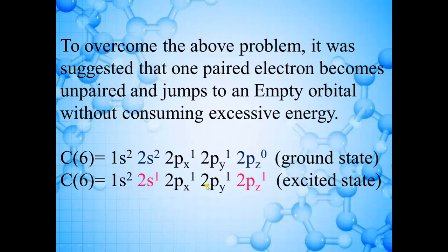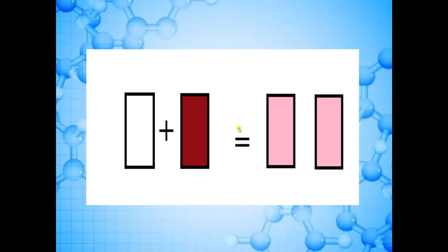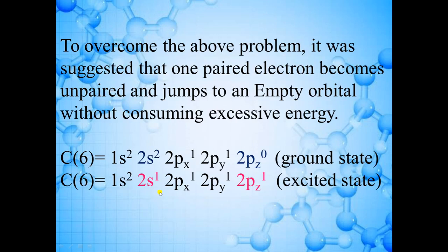These orbitals have approximately same energy, so they can mix up easily with each other. Next point is, number of hybrid orbitals produced is equal to the number of atomic orbitals mixed. That means if we mix two cans of paint, then we will get two cans, right? In the same way, if we mix up four orbitals, then we will get four new hybrid orbitals.